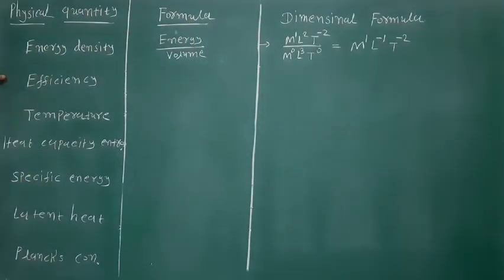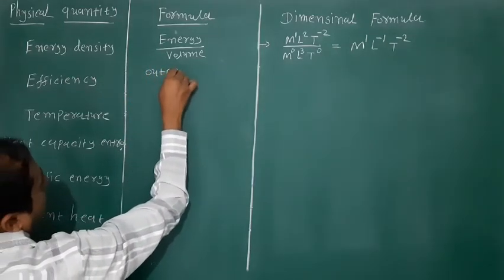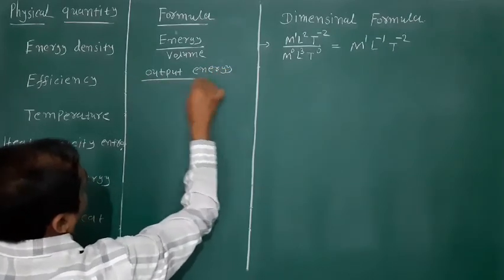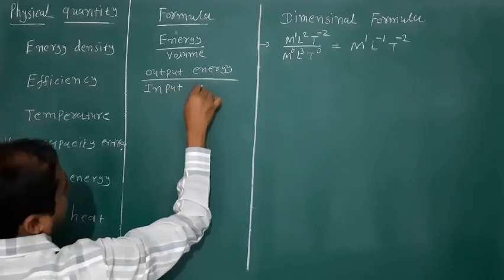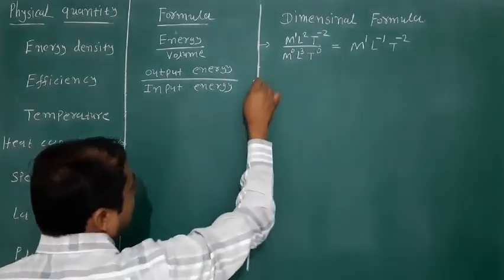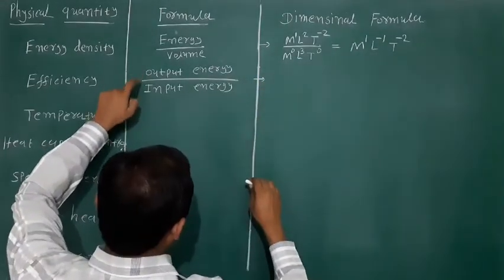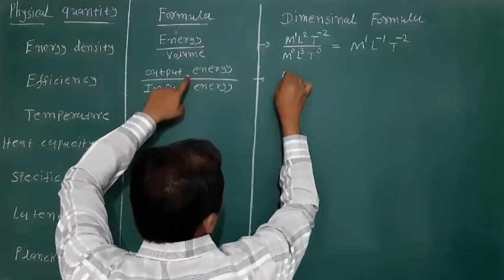Second physical quantity is efficiency. Friends, its formula is output energy upon input energy. Now we solve this formula. Input and output dimension formula for energy is the same.